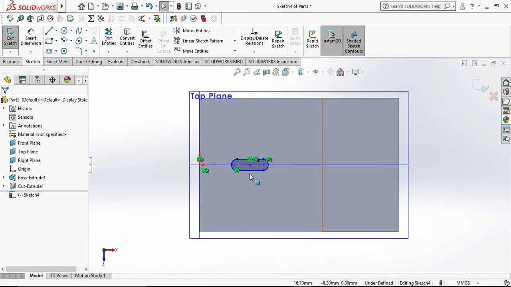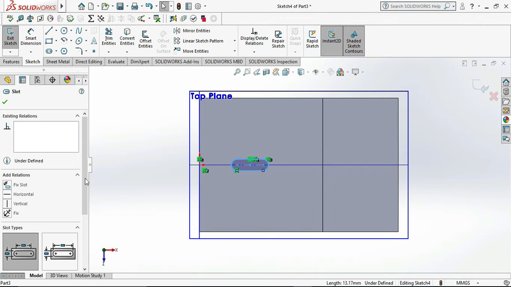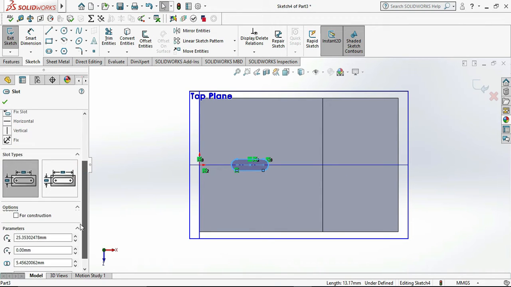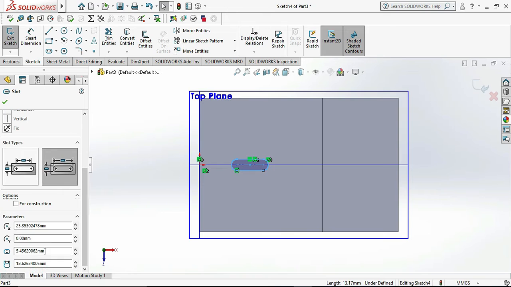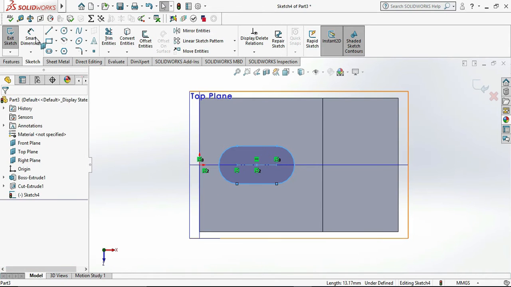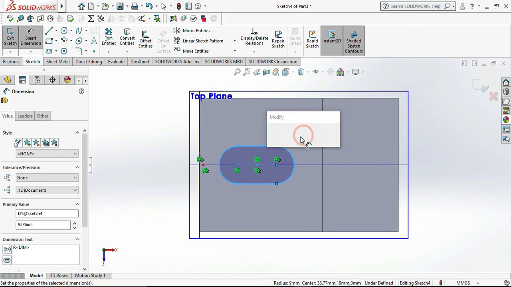So we can adjust the dimensions by double click on our drawn object. Select the width as 18 mm and the length as 38 mm, which is outer dimensions. And we can also give the dimensions to constrain our sketch.